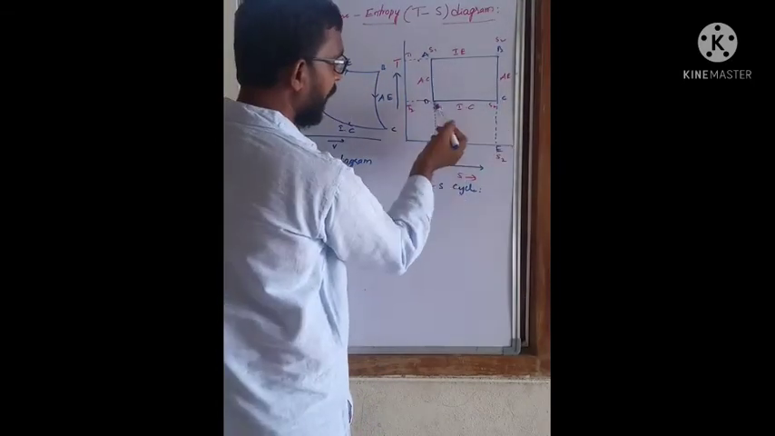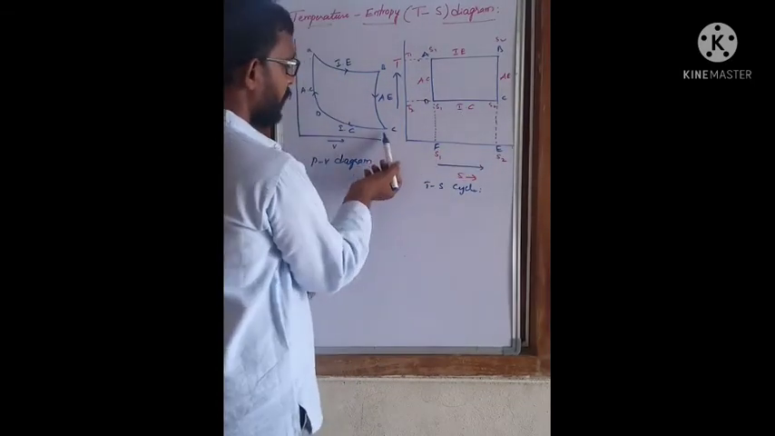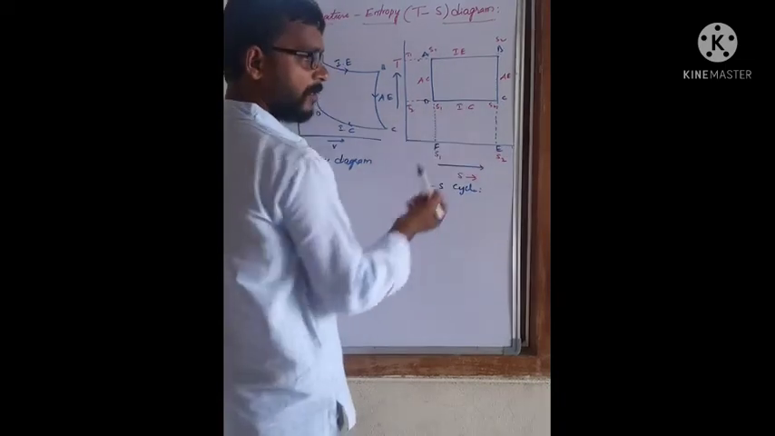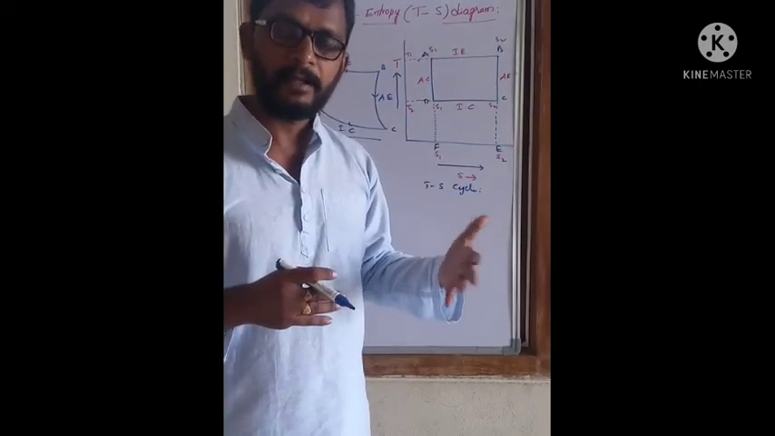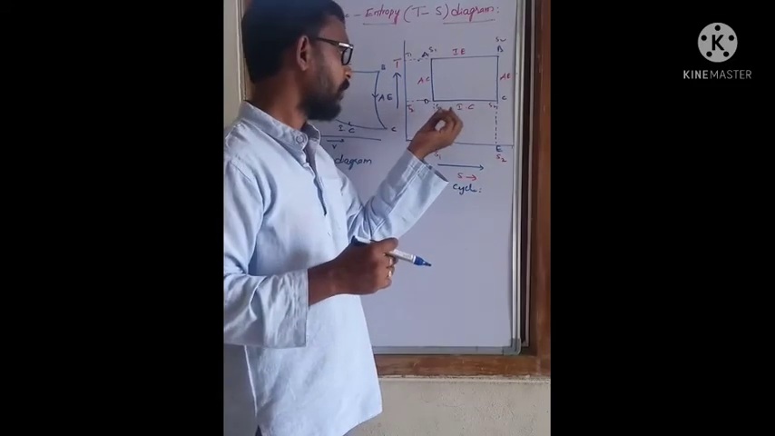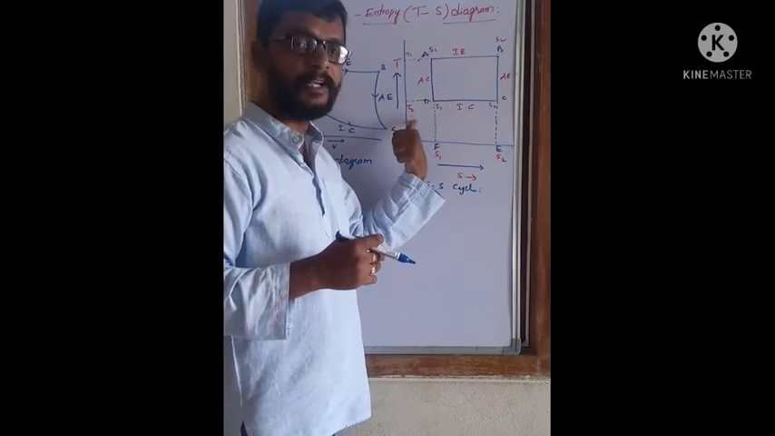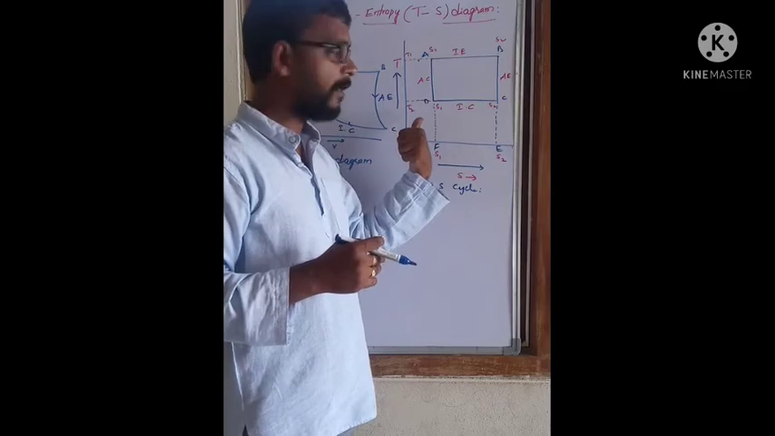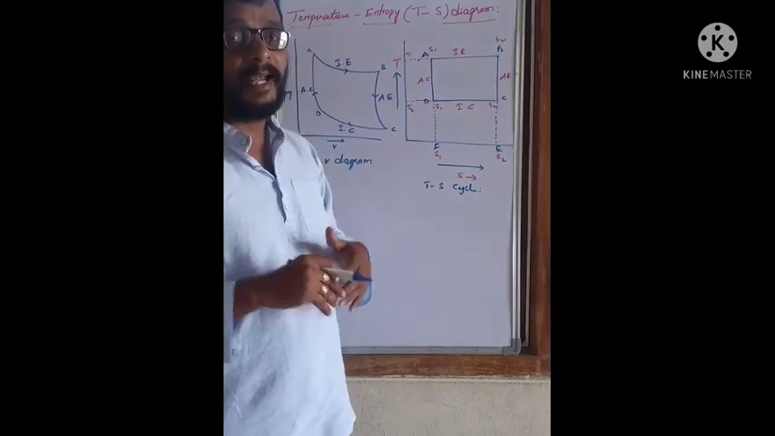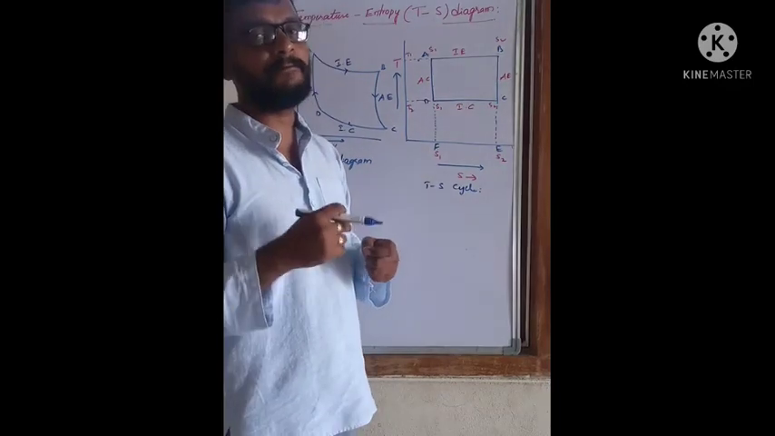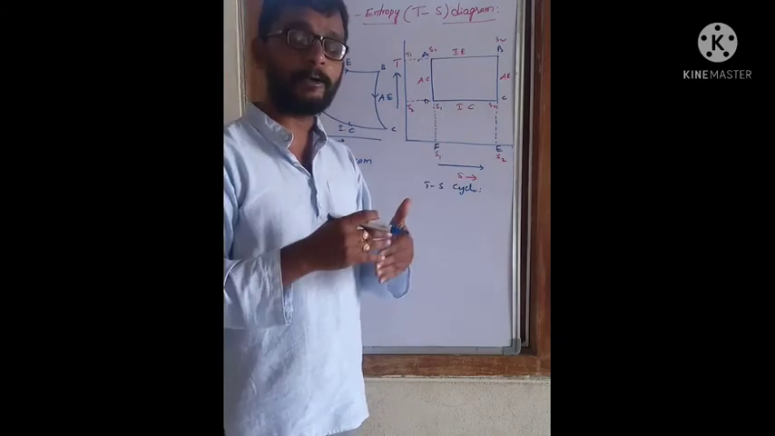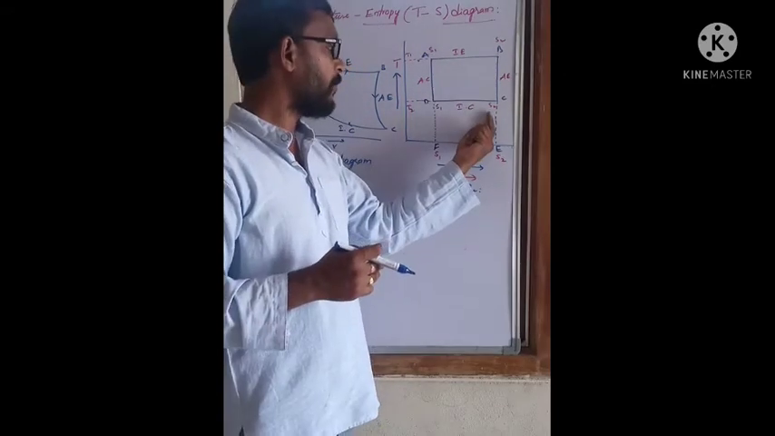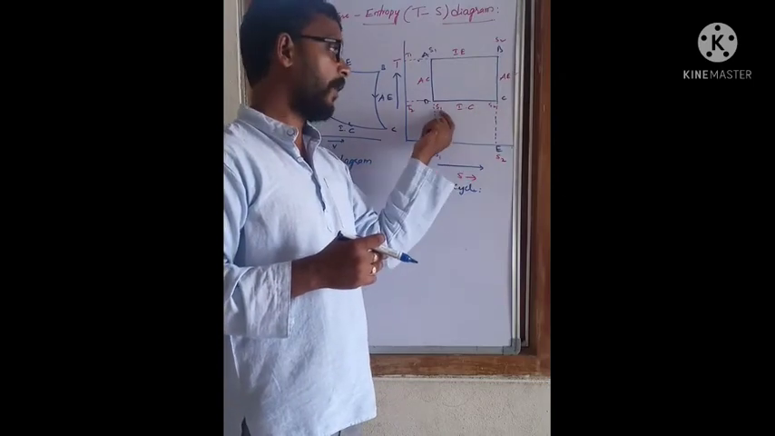Now the third stage is isothermal compression. The CD line represents isothermal compression. During the isothermal compression, again temperature remains constant, at T2 degree Kelvin, and its entropy is changing from S2 to S1. That means entropy is decreasing from S2 to S1.